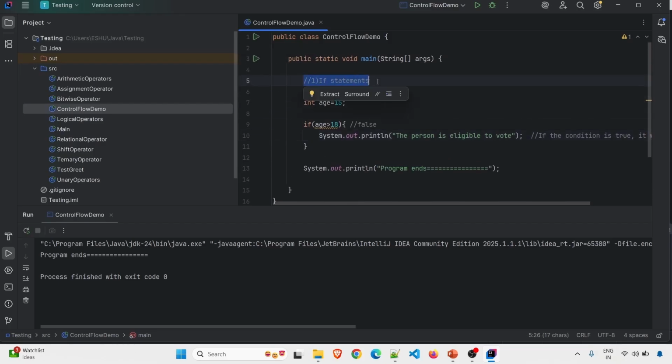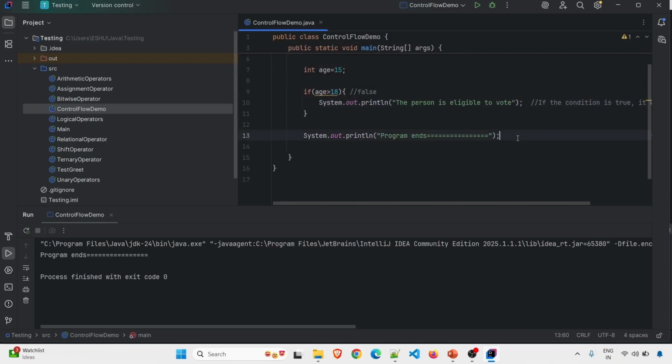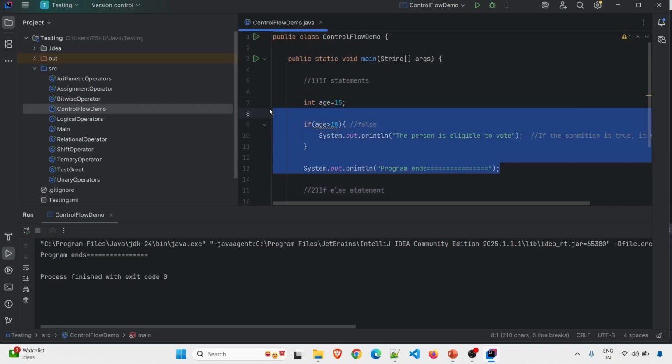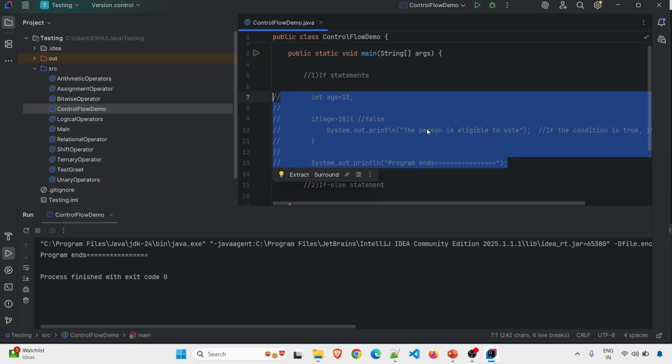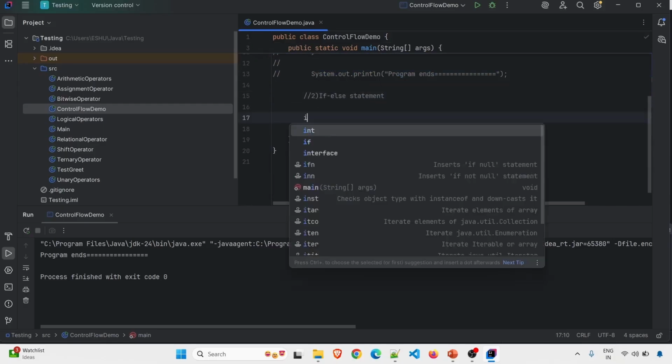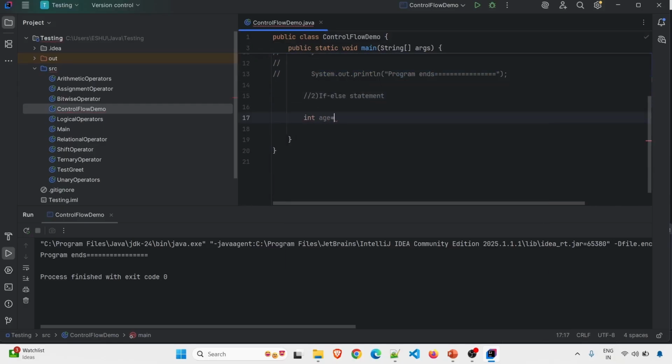So I will just comment it. So this is the second statement, that is if else statement. I will just comment this piece of code and I will take the age variable again. Suppose value is 15 and I will take if age greater than 18.